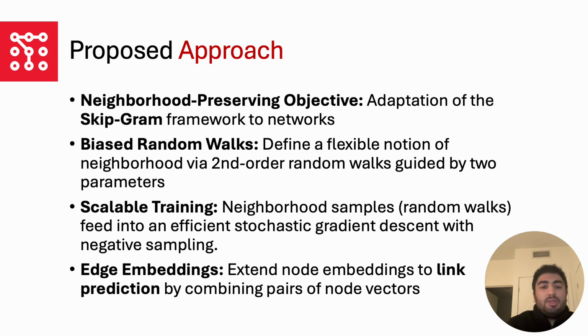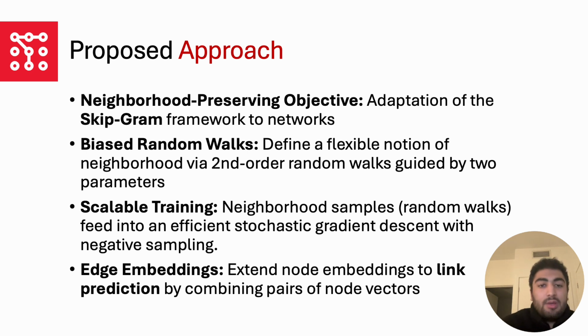Then it defines a flexible notion of neighborhood via a second-order random walk guided by two parameters. Our first parameter, P, is the return parameter that controls the likelihood of backtracking to visited nodes, and our second parameter, Q, is the in-out parameter that balances breadth-first versus depth-first exploration.